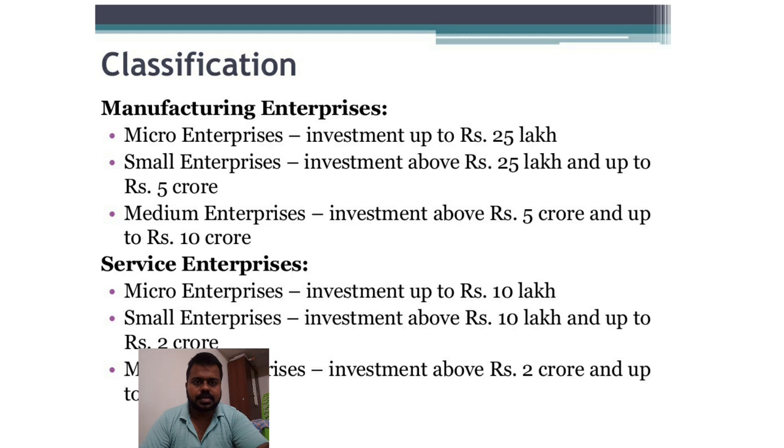Now for service enterprise. For service enterprise, a micro enterprise is an industry which has investment below 10 lakhs. Then small enterprise. The investment must be between 10 lakh to 2 crore. This is small enterprise. Then medium enterprise. The investment must be from 2 crore up to 5 crore. These three come under small industry for service enterprises.